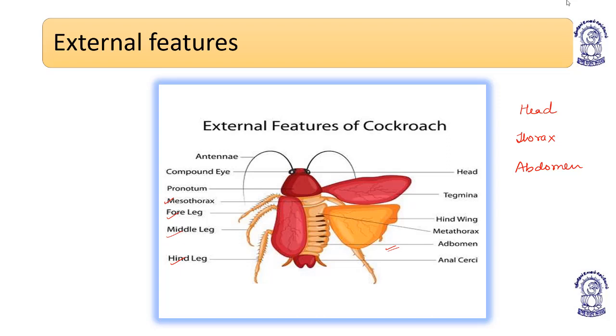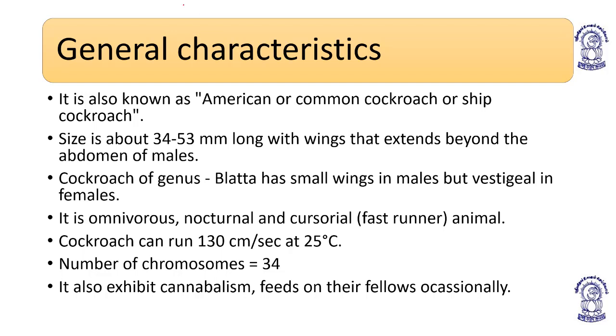Coming to the next slide, general characteristics. It is also known as the American or common cockroach or ship cockroach. Size is about 34 to 53 millimeters long, with wings that extend beyond the abdomen in males. So the average body size is around 34 to 53 millimeters long, and the wings extend beyond the abdomen of males. Understood?